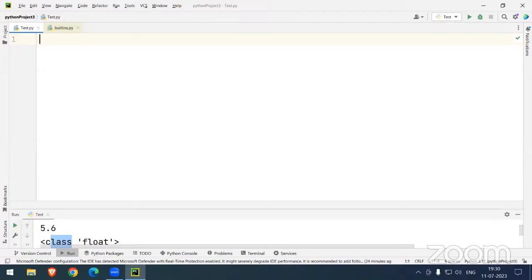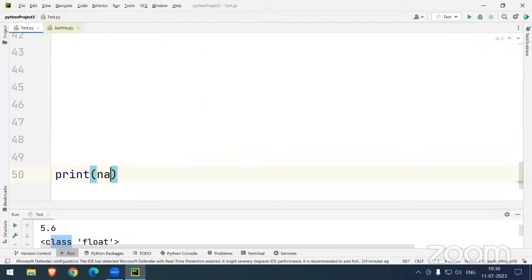Sir, here what I am writing: name equal to 45,000. You can see this very clearly. I am in maybe the 50,000th line, and I am printing name. Here in the 50,000th line, I just want to verify whether name is a Boolean value, an integer value, or a string value. I just want some confirmation, sir. How will I get the confirmation?